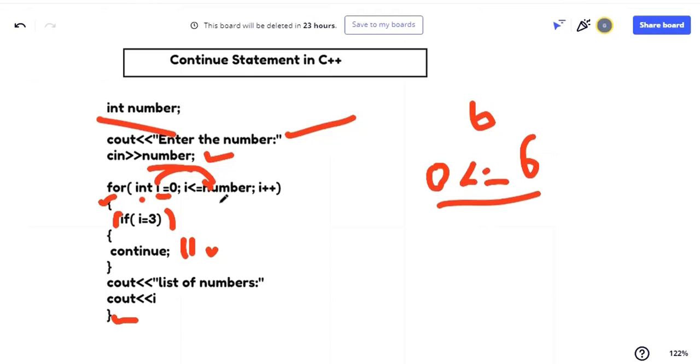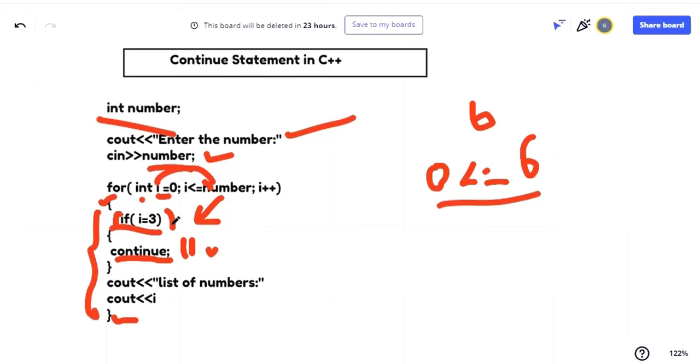So if the condition is true, what will happen? It will come inside the loop. What is there inside the loop? Inside the for loop, there is an if condition, there is this statement, there is this one and this one. Remember, all of these things are the block of the for loop. So it will come inside and then it will check the condition, if i is equal to 3. The if block will execute only if the given condition is true, isn't it? So if this condition is false, this body of the statement is not going to be executed. Now it is coming inside, it's checking the if condition.